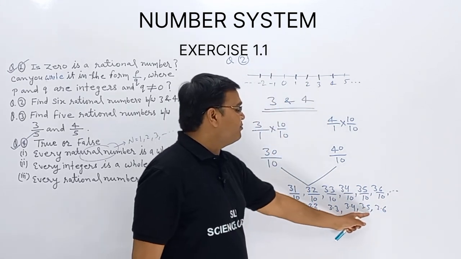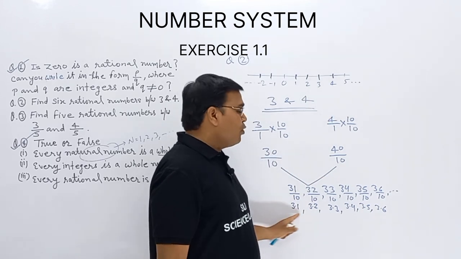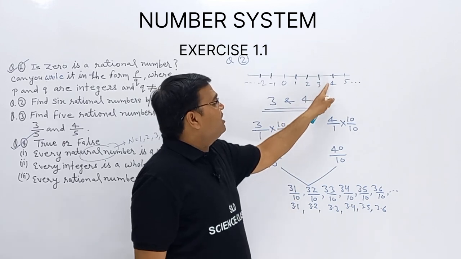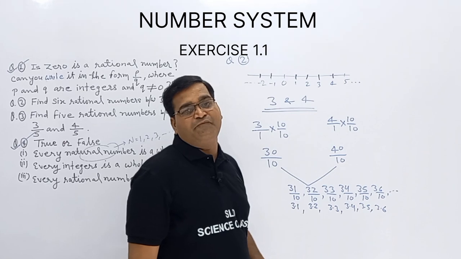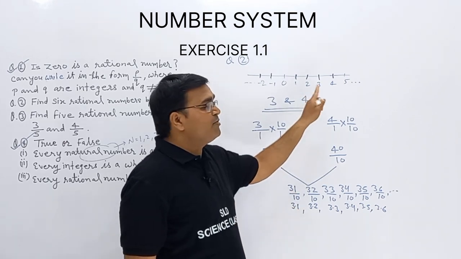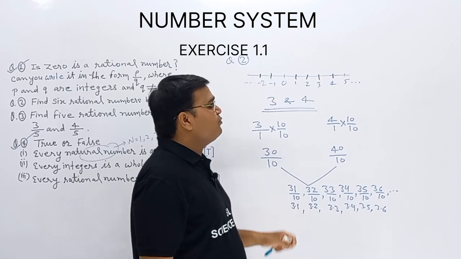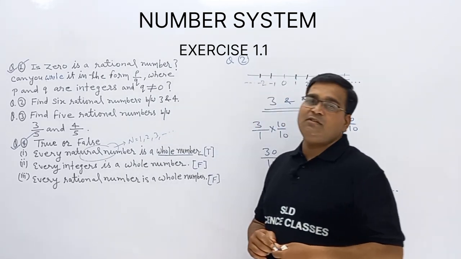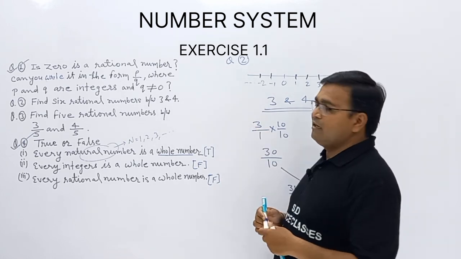ये सारे के सारे numbers 3 से बड़े हैं, 4 से छोटे हैं, all numbers are in between 3 and 4. They all are greater than 3 and less than 4. So in this way we are getting 6 rational numbers between 3 and 4. I hope you are getting this solution well.